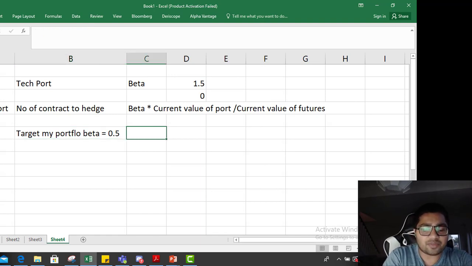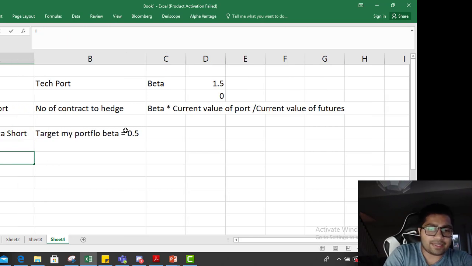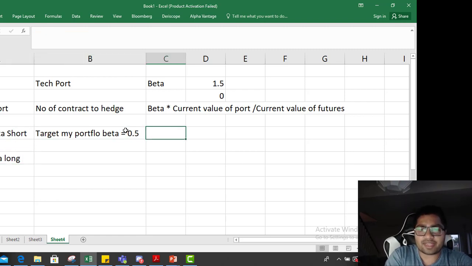In that case, you want to decrease beta. Decrease of beta is always short. Increase of beta is long. Okay. So how many contracts to short?